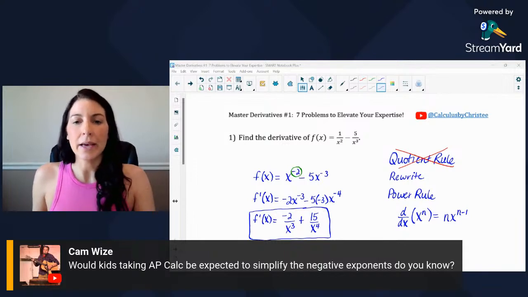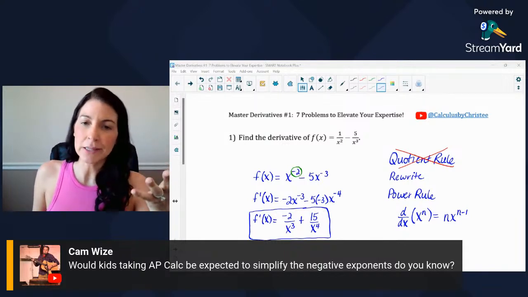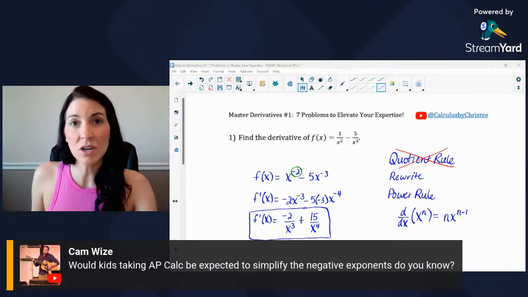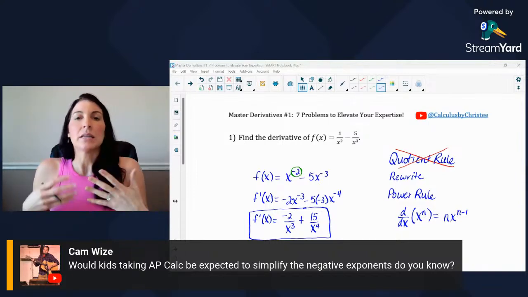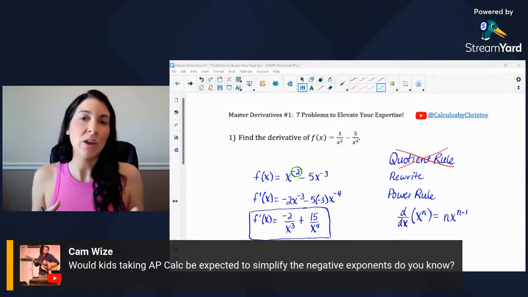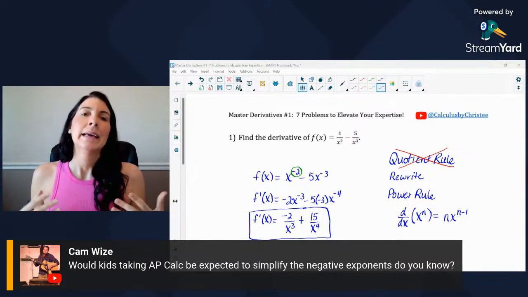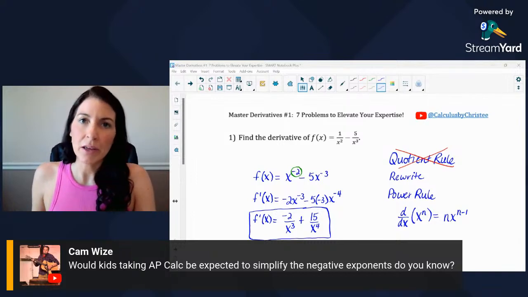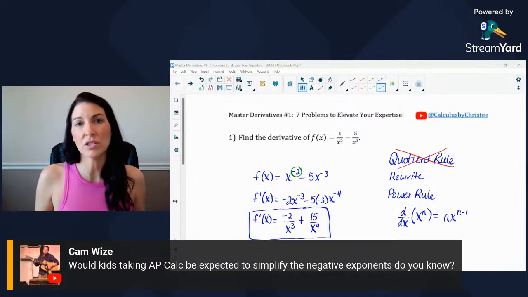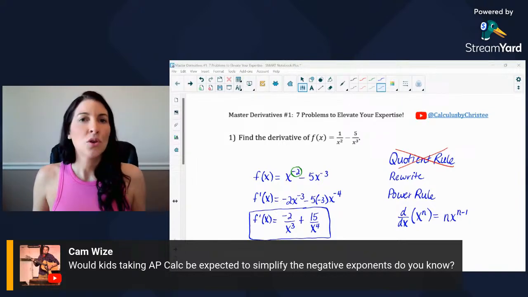So, I would say this. A question like this, I'll be honest, is most likely going to be assessed on the multiple choice portion of the AP exam. That's why when I teach this problem, I always like to rewrite it with positive exponents, because on the multiple choice, most likely going to be those positive exponents. However, if this question or a question similar to this would be on an FRQ, which is a free response question, you would not be expected to simplify those exponents because it is an equivalent form.